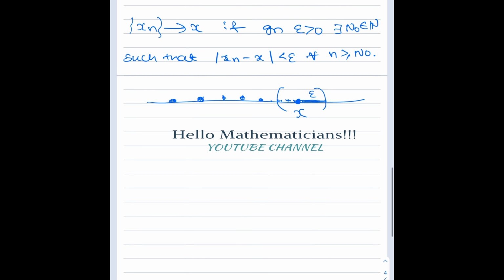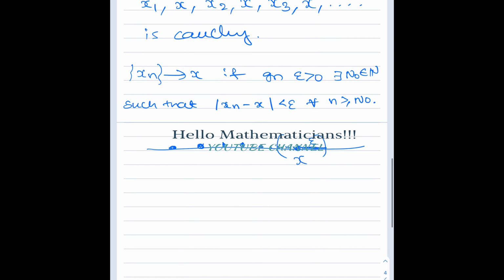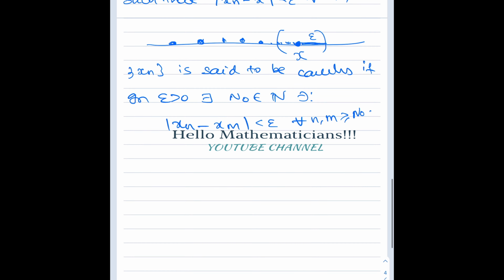Now we write the definition of Cauchy sequence also. So xn is said to be Cauchy if, given epsilon greater than 0, there exists a stage n naught such that modulus of xn minus xm is less than epsilon for all n, m greater than or equal to n naught. So how to visualize this? Again, you consider the real line.